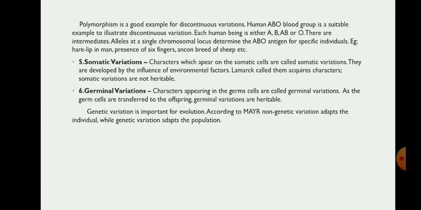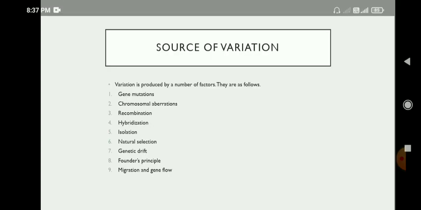Five, somatic variation. Characters which appear in the somatic cells are called somatic variations. They are developed by the influence of environmental factors. Lamarck called them acquired characters. Somatic variations are not heritable. Six, germinal variations. Characters that appear in the germ cells are called germinal variations. As the germ cells are transferred to the offspring, germinal variations are heritable. Genetic variation is important for evolution. According to Mayr, non-genetic variation adapts the individual, while genetic variation adapts the population.